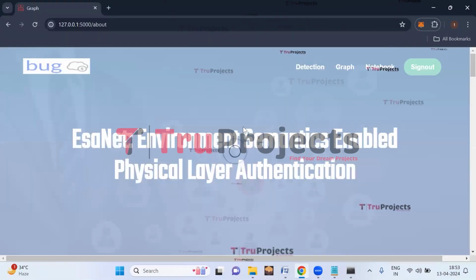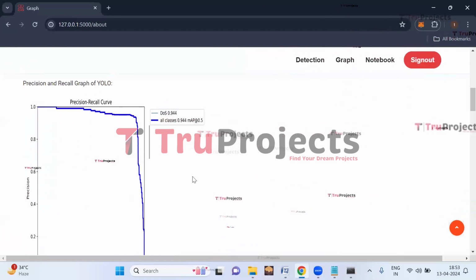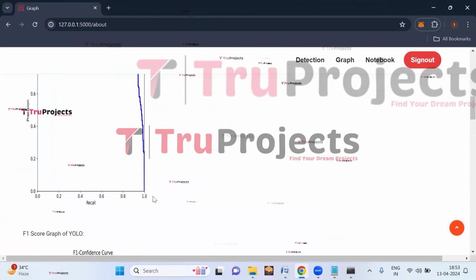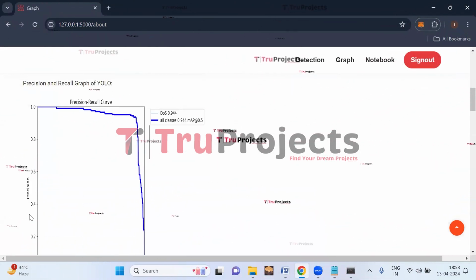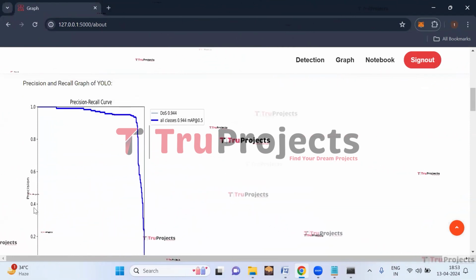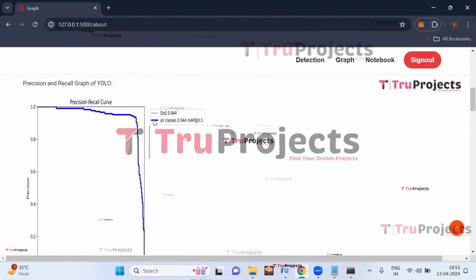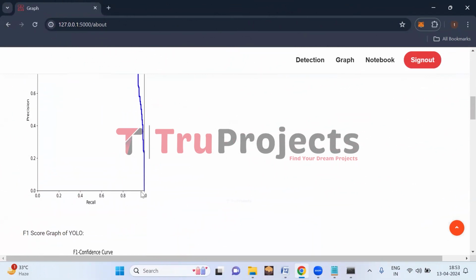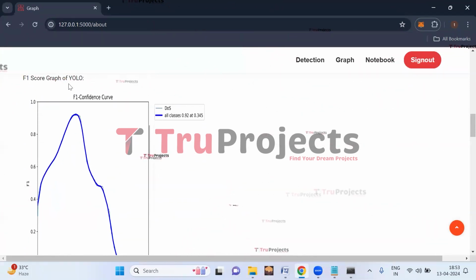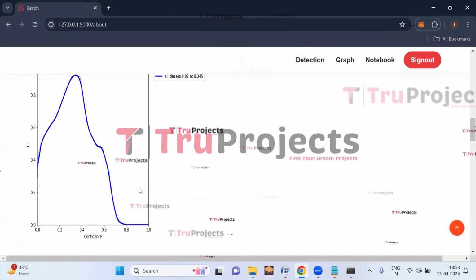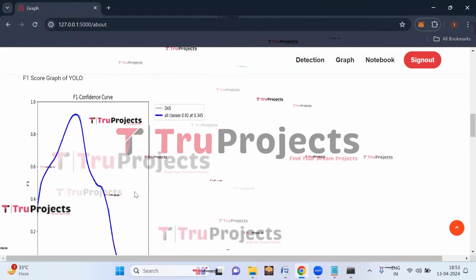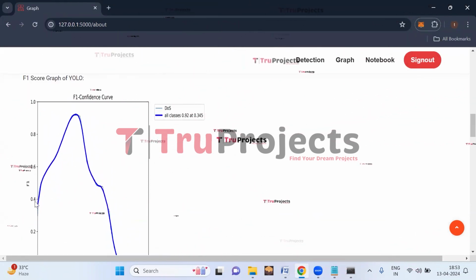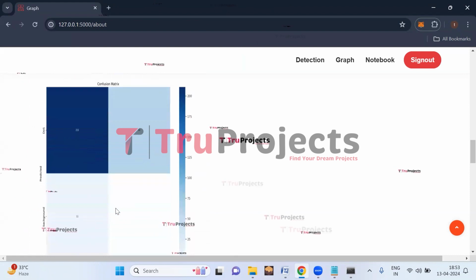Now click on graph link here. So here we have the precision and recall graph of YOLO. So here on the x-axis we have the recall score, and on the y-axis we have the precision score. And here we can see that this blue color line represents all classes. And here we have the F1 score graph of YOLO, F1 confidence curve graph. On the x-axis we have the confidence score, and on the y-axis we have the F1 score. And here this is the confusion matrix of YOLO.